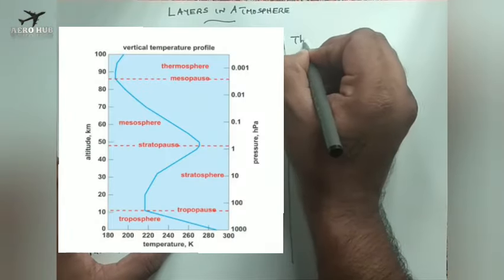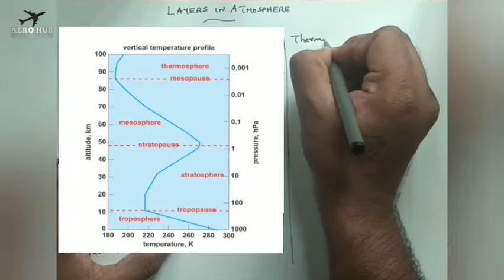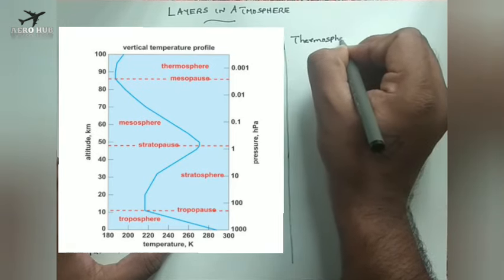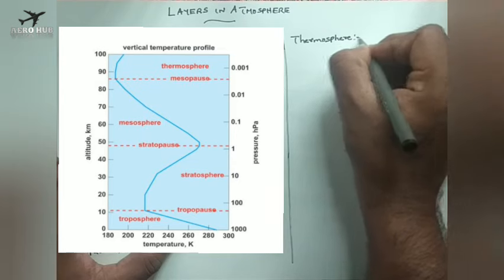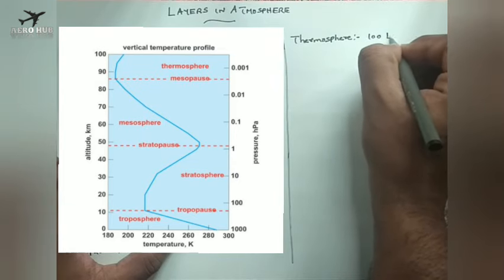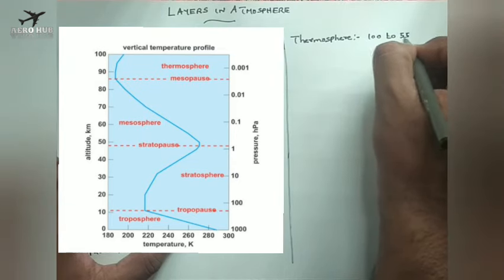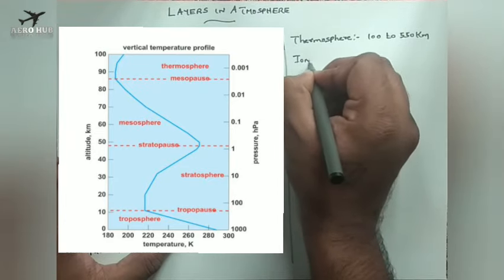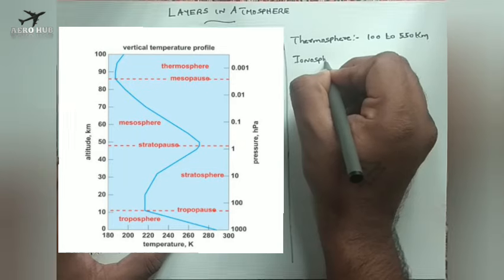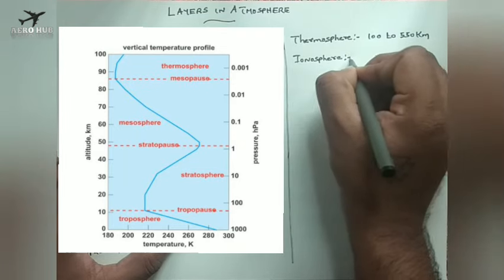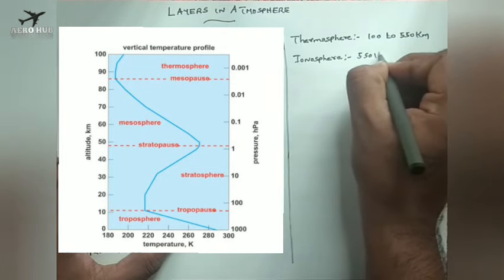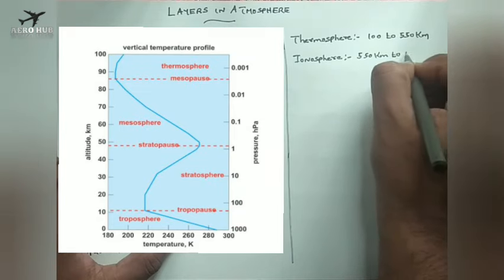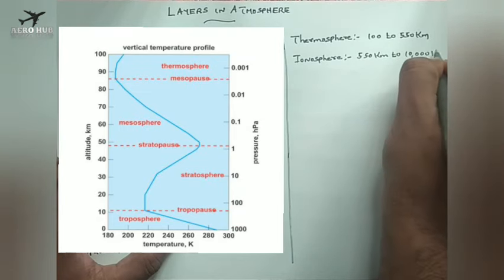Thermosphere, that is from 100 kilometer to 550 kilometer. Then we have ionosphere, that is from 550 kilometer to 10,000 kilometers.